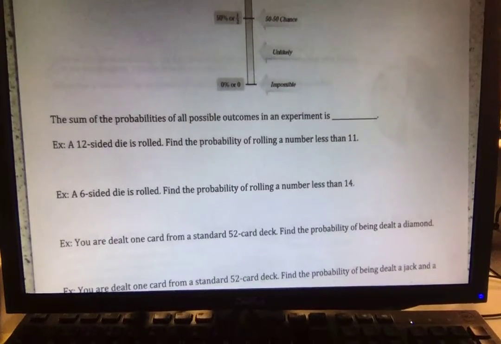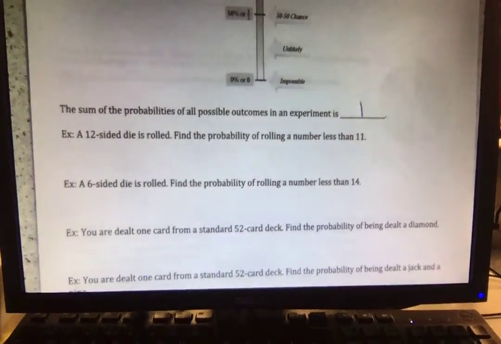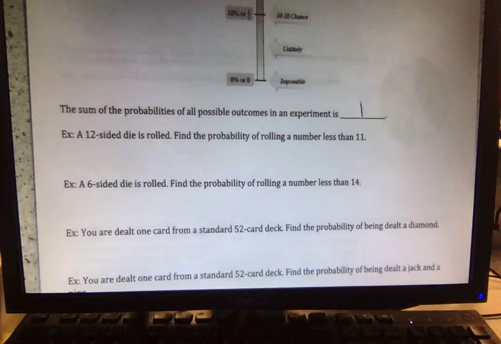The sum of the probabilities of all possible outcomes in an experiment is going to be 1. Going back to my stress ball, this is a good demonstration. Say I'm hogging 3 of them over here. I guess I was a little stressed. Say I had this orange one and this red one in here.